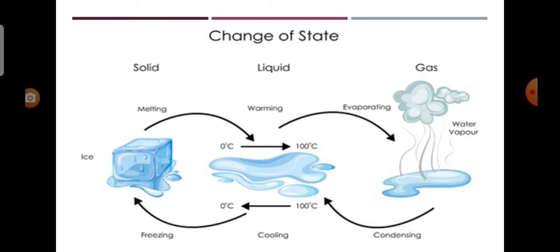And reducing the temperature of the steam, it becomes water again. If we reduce the temperature further to 0 degrees Celsius, it becomes ice, which is a solid state of water. Ice on heating becomes water again. Thus, water changes its state when there is a change in temperature. There are different such processes in change of state in matter.